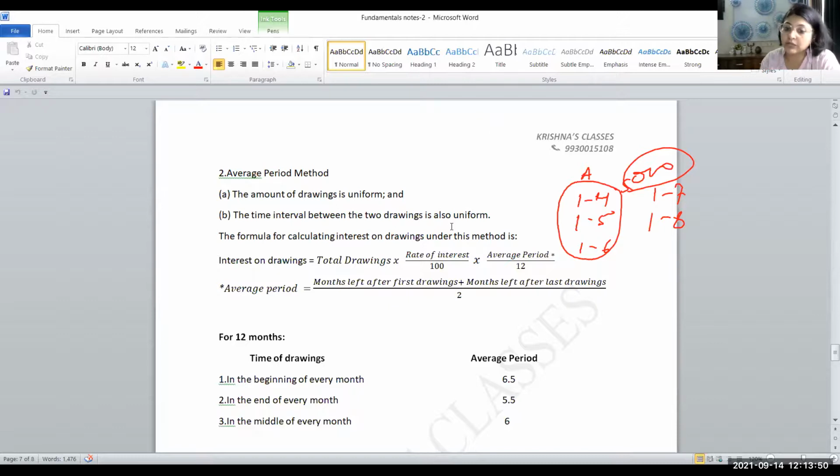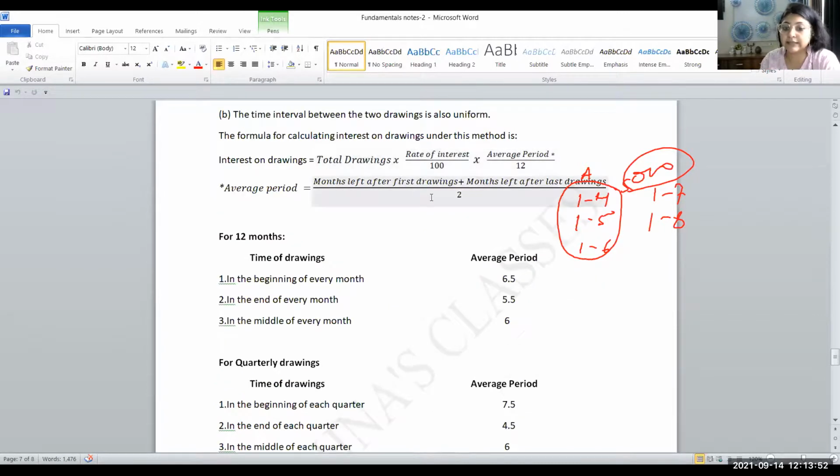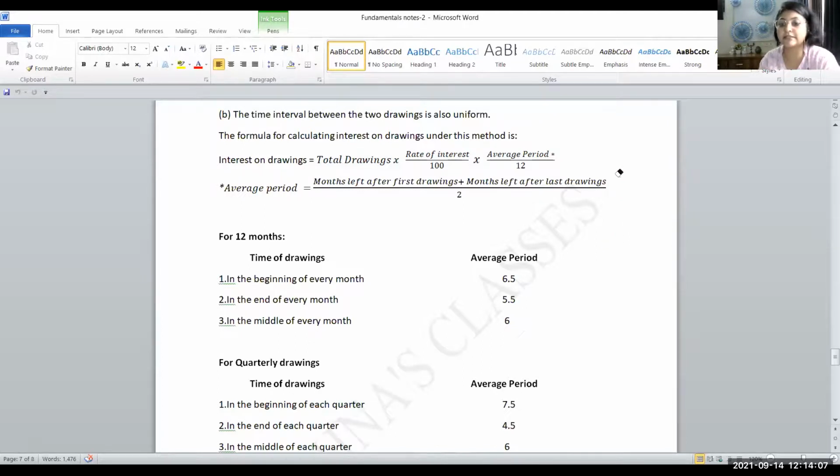So what is the formula for that? The formula is month left after the first drawing plus month left after the last drawing divided by 2. Like this, you find out the average period. Remember this is not the formula of finding the interest on drawing. This is the formula of finding out the average period. See what is written over here. This is the formula of finding the average period.